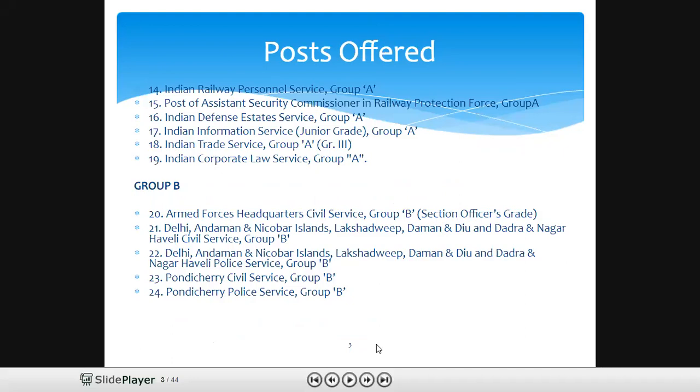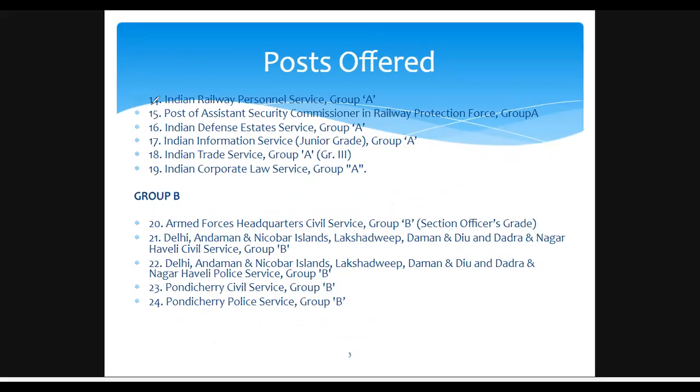There are 24 services under the civil services. The 14th one is the Indian Railway Personnel Service, the 15th one is the post of Assistant Security Commissioner, Railway Protection Force, the 16th one is the Indian Defence Estates Service, and the 17th one is the Indian Information Service.